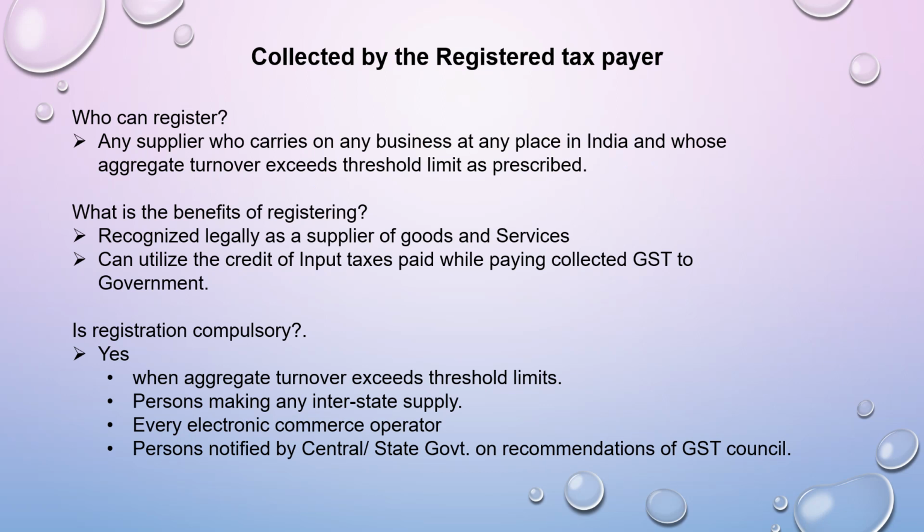Second benefit that you can say is that he can utilize the credit of the input taxes he has paid. That is, whenever he made a purchase or he paid an expense and he had to pay along with that GST, which just now we saw as input GST, he can claim that against whatever GST he has collected from the customer when he made a supply, when he made a sale, or when he rendered some service. Against that, he can take a credit of whatever taxes he has paid, and only the net amount he can remit to the government.